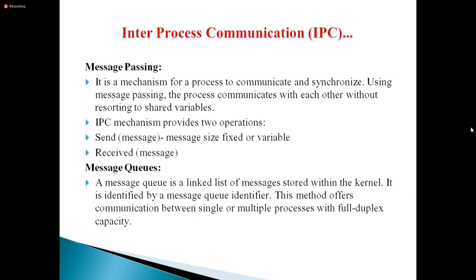We already saw in the previous class how the job queue and ready queue use linked lists. We linked PCBs in yesterday's class. Multiple PCBs are linked with each other using a queue, using a linked list. So here a message queue is a linked list of messages stored within the kernel.